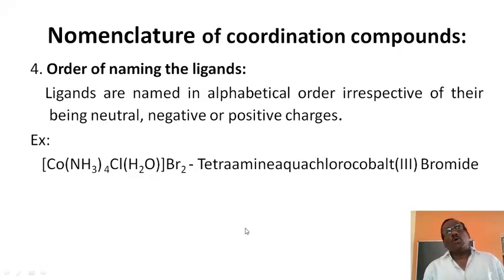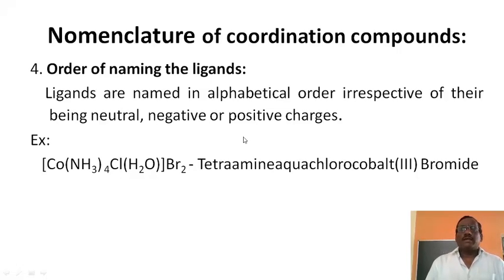Now the order of naming the ligands when more than one type is included. For example, here NH3 four times, Cl, and H2O: three kinds of ligands. Which one is taken first? Ligands are named in alphabetical order, irrespective of whether they are neutral, negative or positive, whatever the charge.